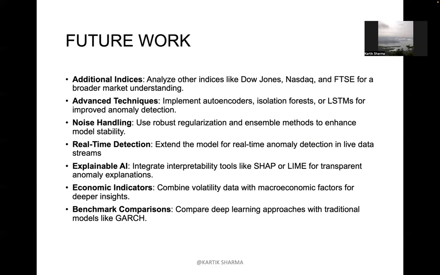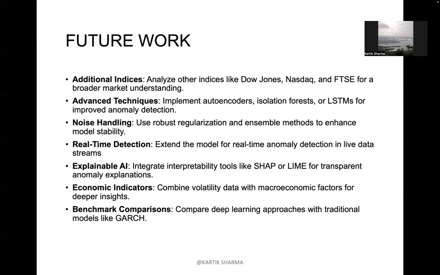I also want to incorporate better noise handling, where robust regularization and ensemble methods would stabilize my model. And real-time detection is extremely important to extend the model; like I said, there was a pandemic and it showed anomalies. So by incorporating real time, we could even decrease the percentage of error.